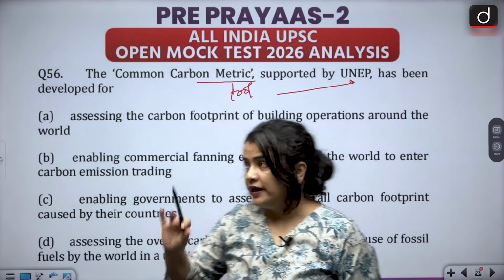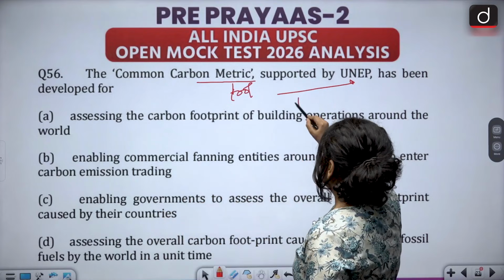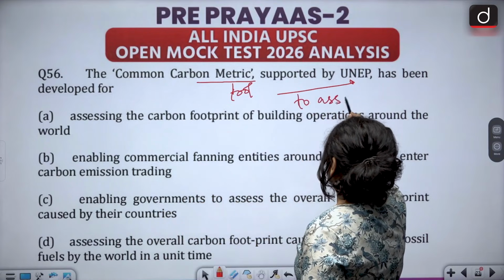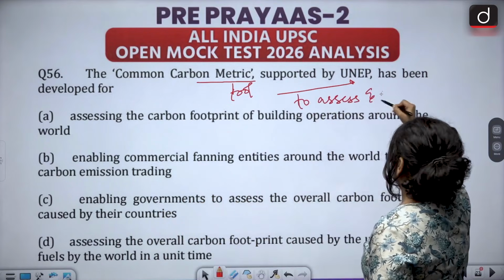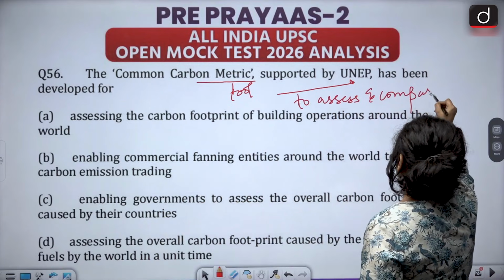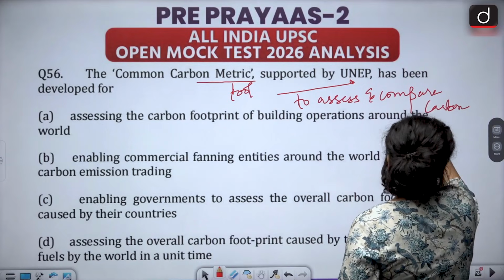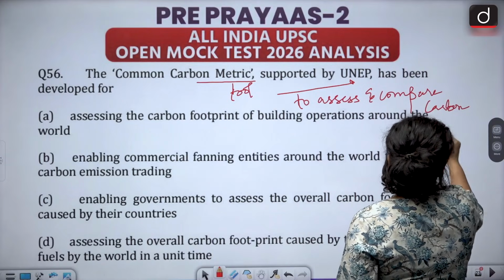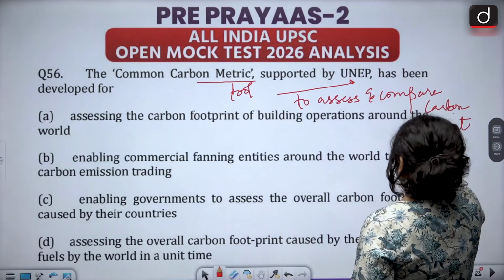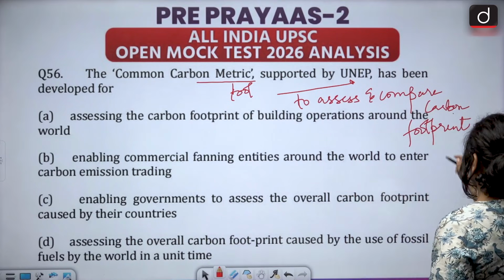And what it does is it is used to assess and compare the carbon footprints of various buildings. So this is the task of the common carbon metric.